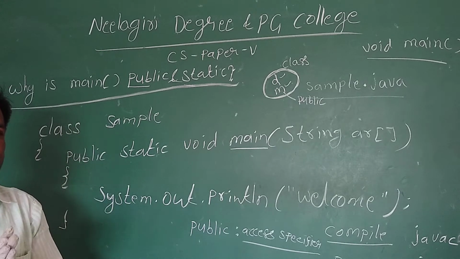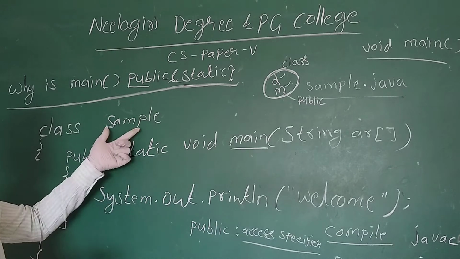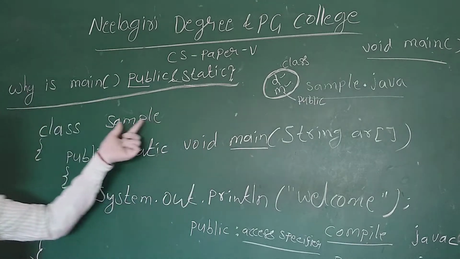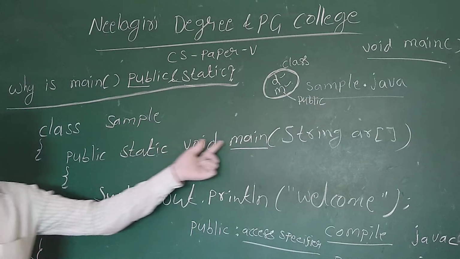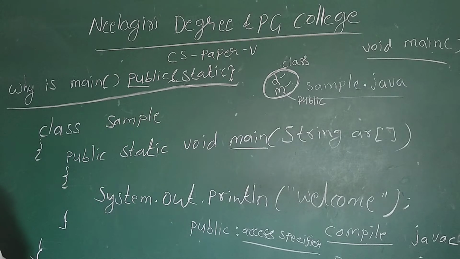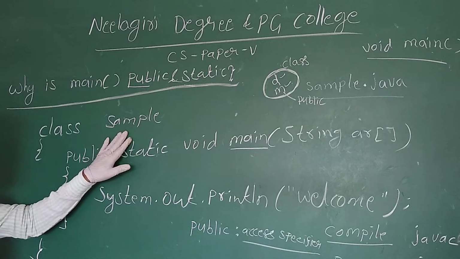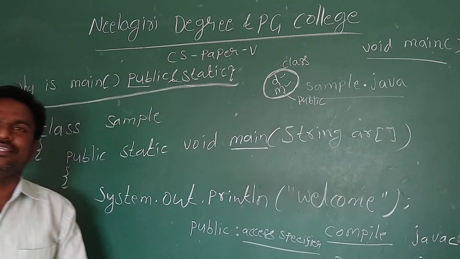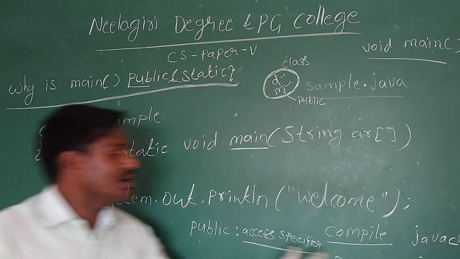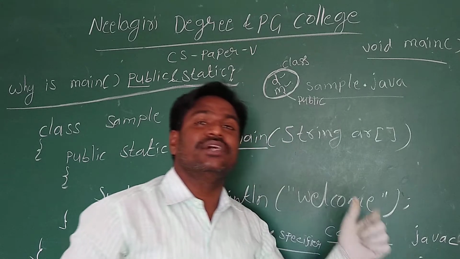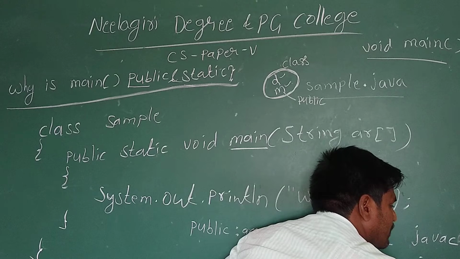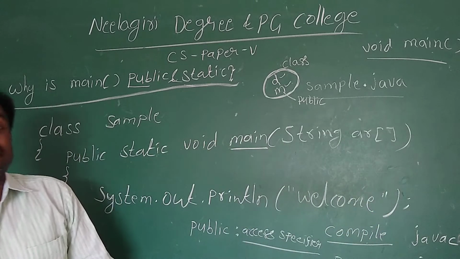In C++ we studied that a function declared inside a class is called a member function. Here main is declared inside of the class, so main is a member of sample. But we are running the main method using a keyword called java. What is java? Here the keyword java is the Java interpreter. Where is the Java interpreter? The Java interpreter is inside of the JVM.